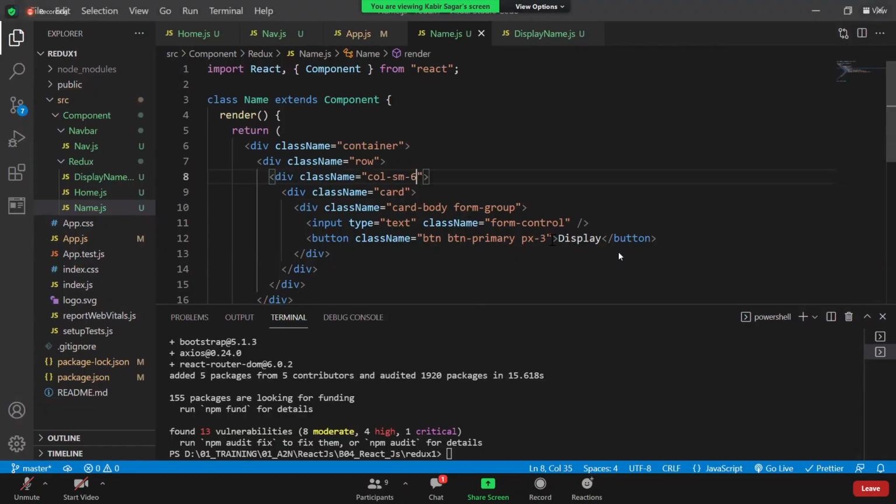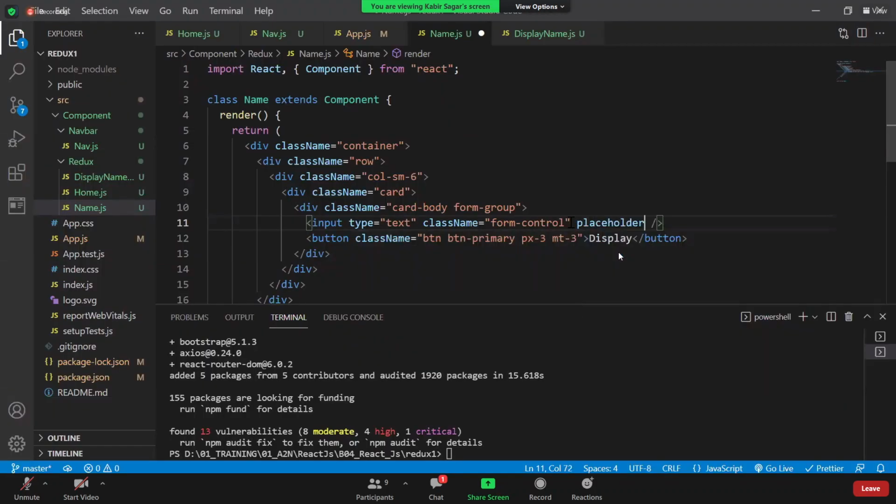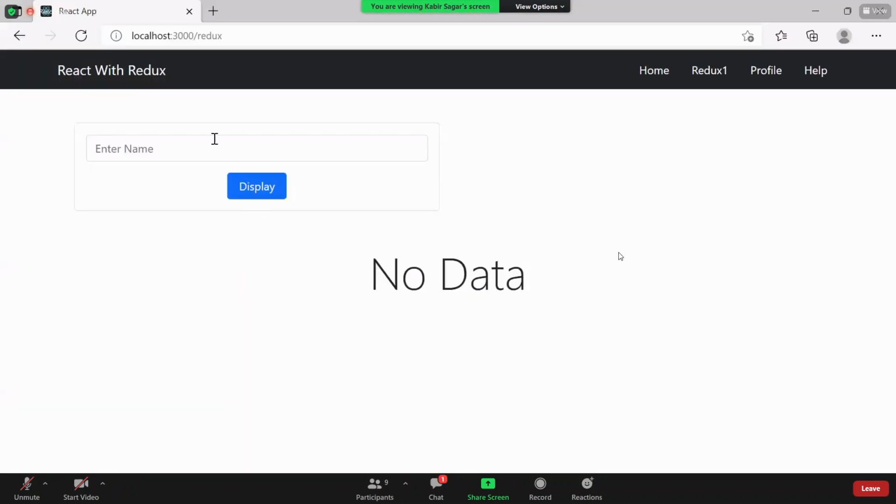Now here I can say mt-3. Now I got the display. If you want, just add some placeholder: Enter name. I should save it. Now you got Enter name.